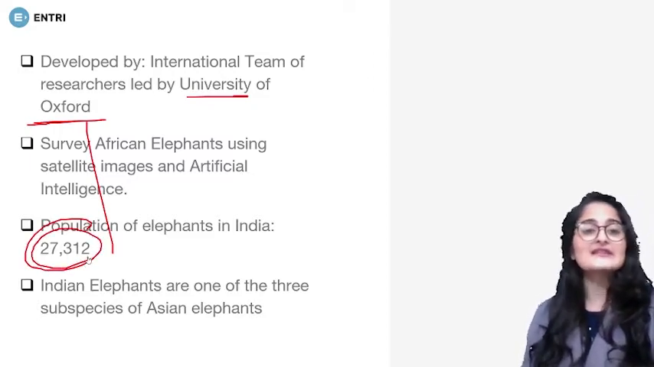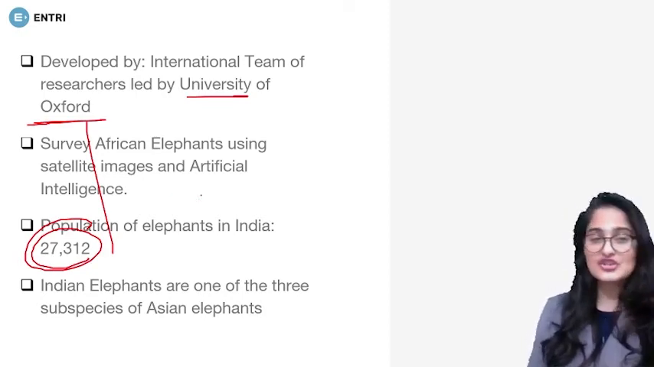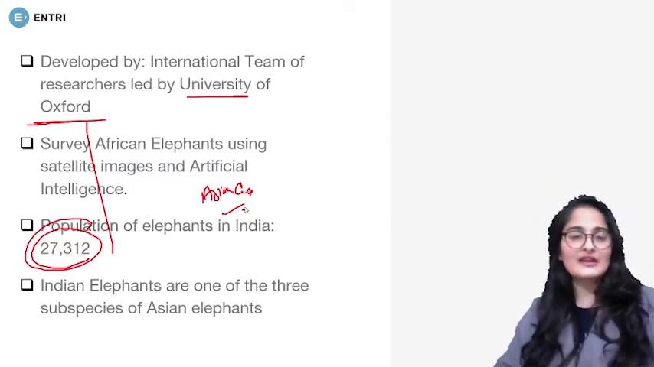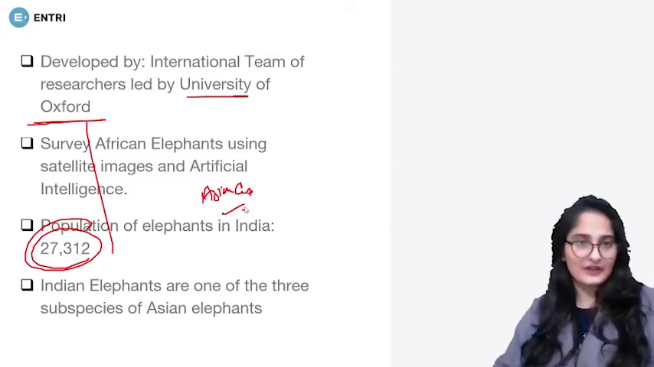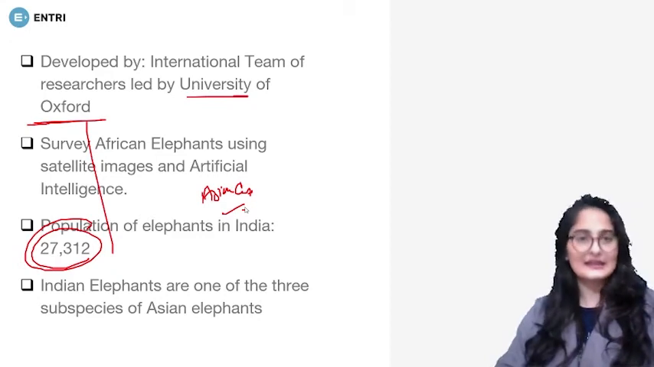And Indian elephants are one of the 3 subspecies of Asian elephants. There are 3 subspecies of Asian elephants. One is Indian and one is African out of them. So for African, we are carrying this out.